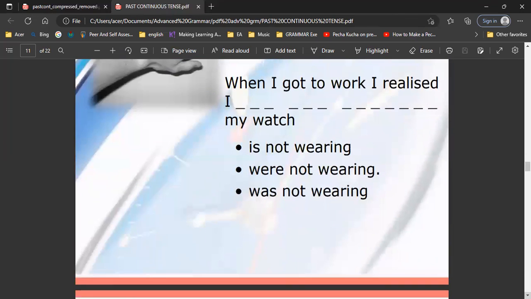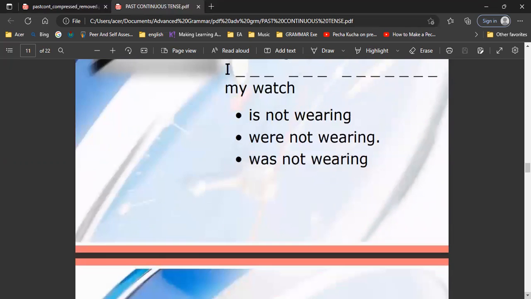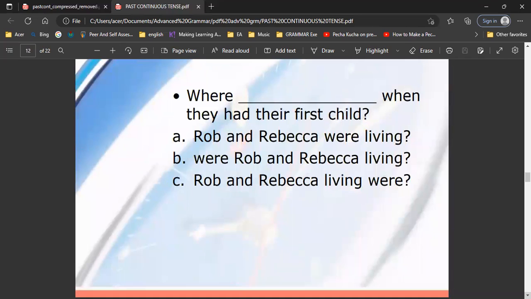Now here we are going to see the subject I. When I got to work, I realized, of course, the answer is I was not wearing my watch. And the last one, the subject is Rob and Rebecca, so of course we are going to use were. Because this is a WH question, the formula is WH question, were, subject, and verb-ing. So the question will be: where were Rob and Rebecca living when they had their first child? So the answer is B.